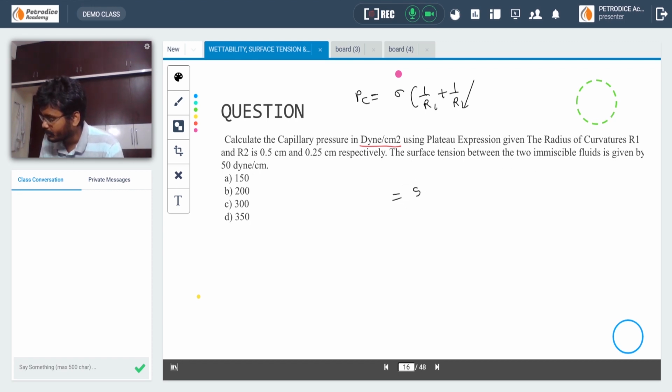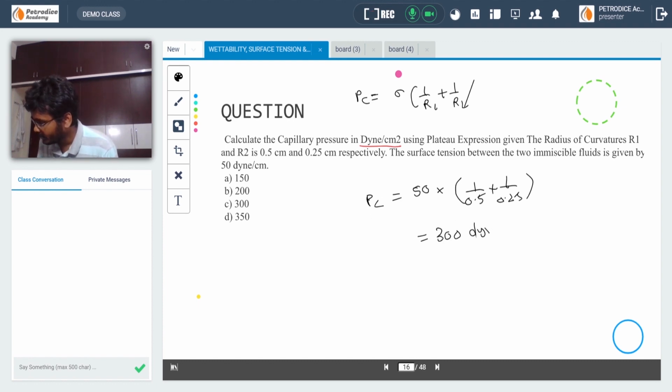That is 50 into (1 by 0.5 plus 1 by 0.25), which is 0.5 inverse plus 0.25 inverse, that is 6, into 50. That is 300 dyne per centimeter square. As they ask in dyne per centimeter square only, the answer is C.